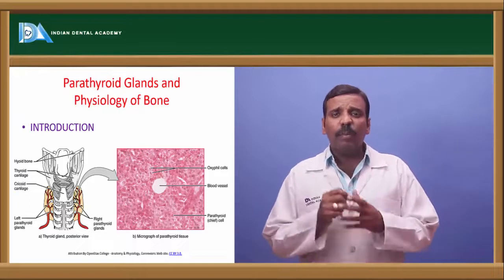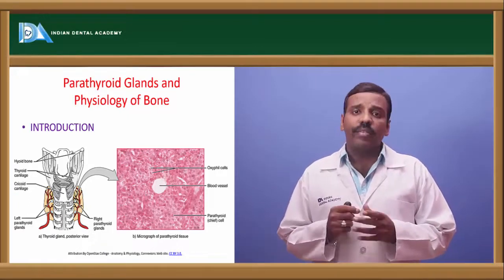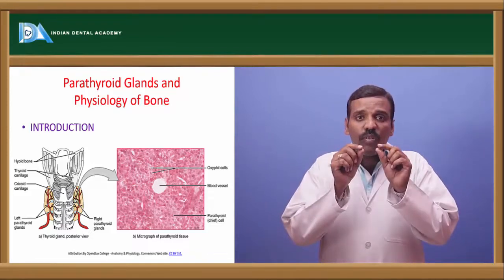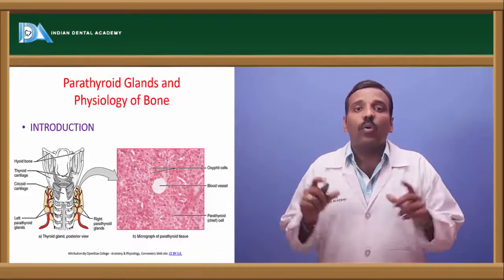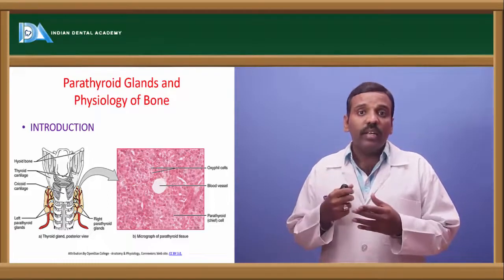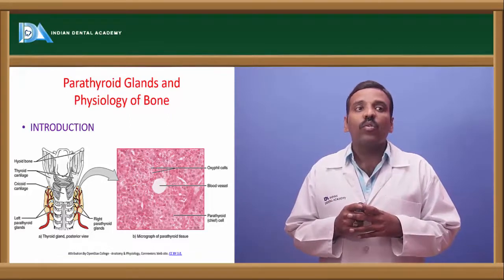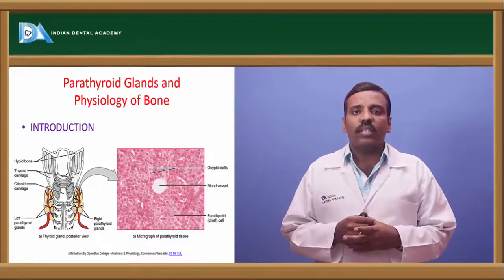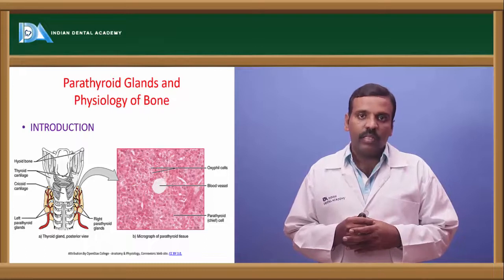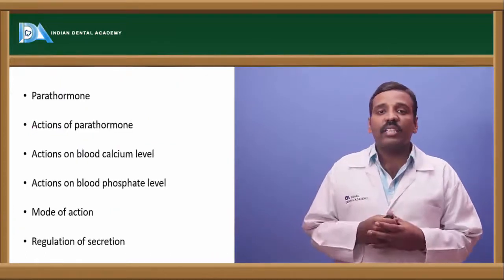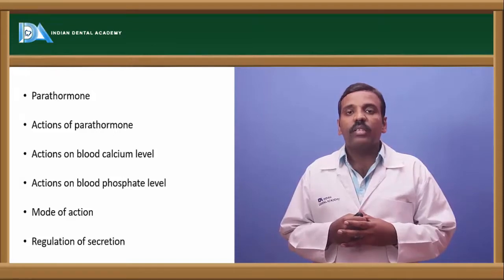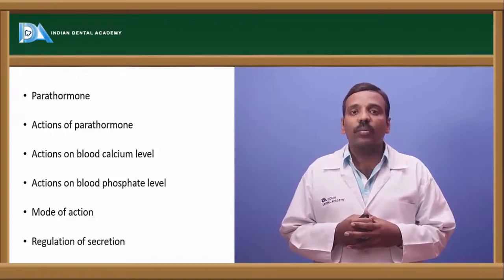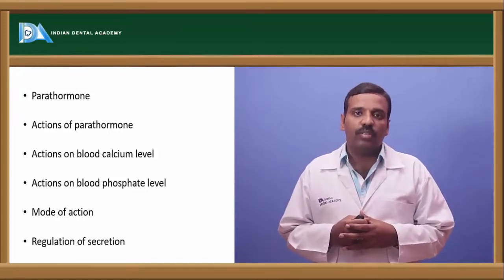parathyroid gland. The parathyroid gland is situated on the thyroid gland. Four glands are present on the four lobes, on the posterior inner side of the thyroid gland. On those four lobes, button-like glands are present. Those are called parathyroid glands. This parathyroid gland secretes parathormone. This parathormone is mainly involved in calcium metabolism and the regulation of the calcium levels in the blood.